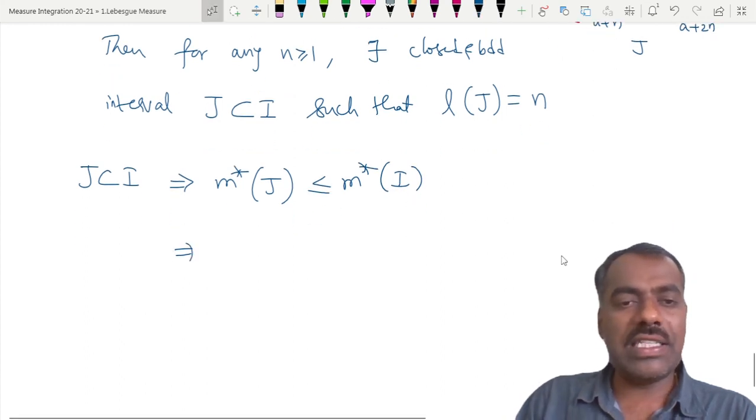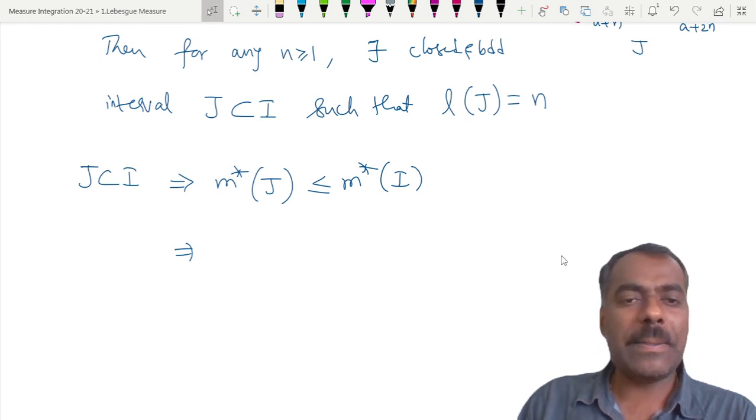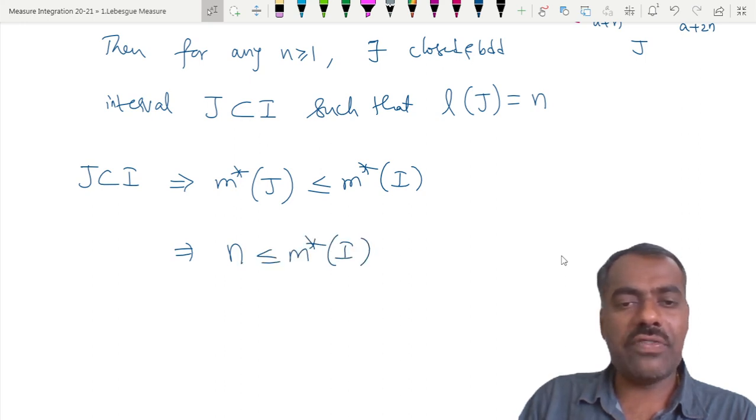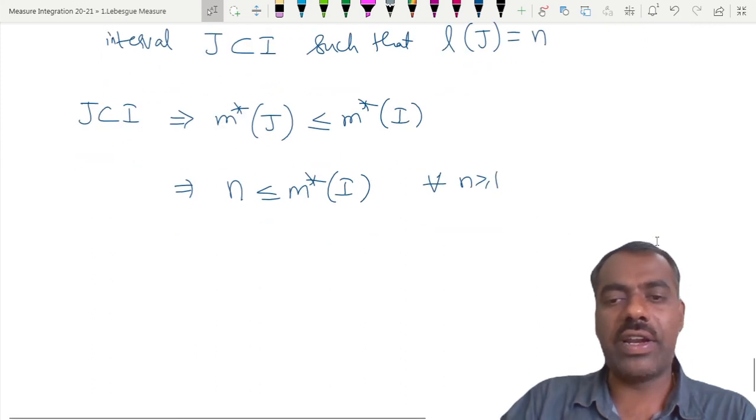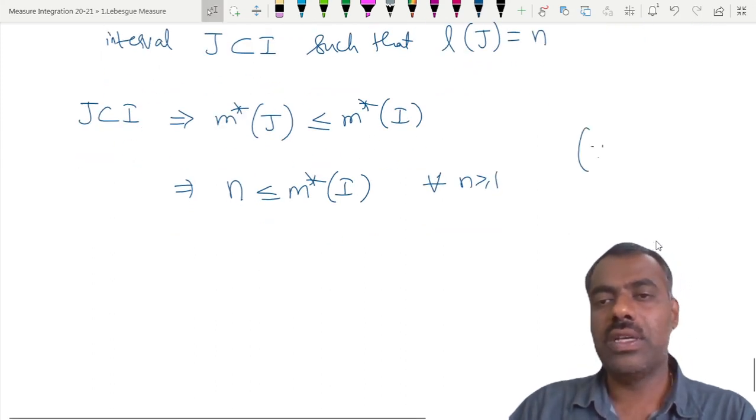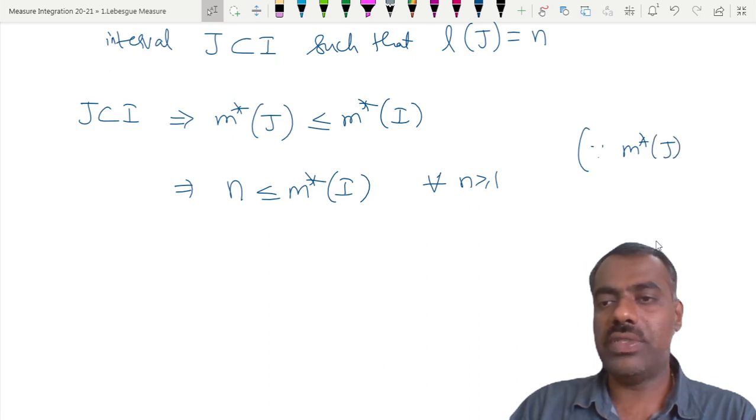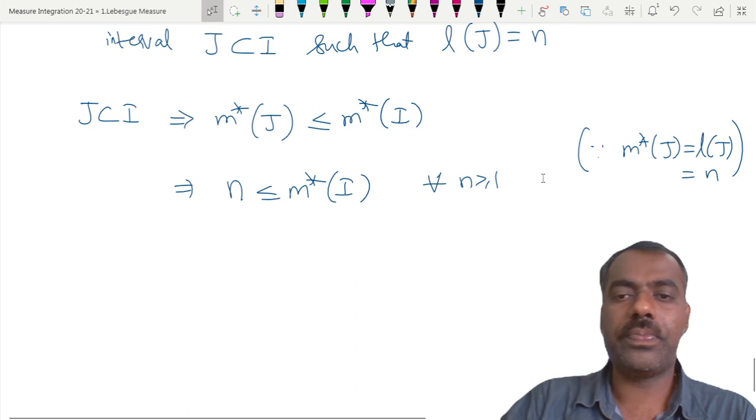But because J is closed and bounded, m star of J is the same as the length of J. What is the length of J? It is n. So m star of I is greater than or equal to n, and this is true for any n greater than or equal to 1.